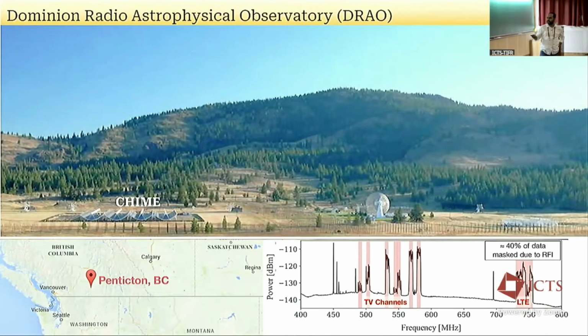We have the east-west axis along this direction. So it is fixed. It is a drift telescope. The sky rotates, and every day we map the entire northern sky over 24 hours. I showed here some of the local RFI we see with CHIME. We have an LTE band here, some TV band here, and some other RFI. But this is not the full scenario. This is only 40% of the data, and I will show other RFI in a moment.